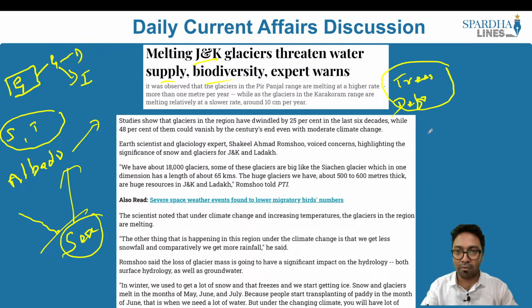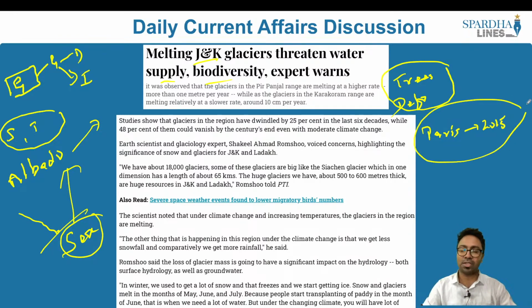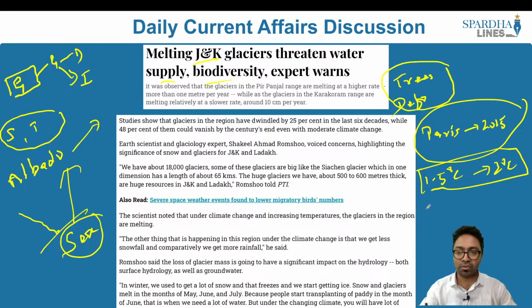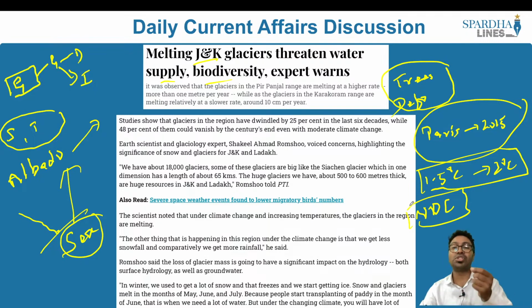Let's say, for example, we have the Paris Agreement. The Paris Agreement was signed in the year 2015. One of the important parameters of this agreement is to reduce the temperature and keep it within 1.5 degrees centigrade or a maximum of about 2 degrees centigrade. For this, what we have is the nationally determined contributions. Most of these nationally determined contributions are not binding, but voluntary, and as a result many countries are not even following them. So these nationally determined contributions, which are part of the international commitment, should also be upheld, followed and implemented.